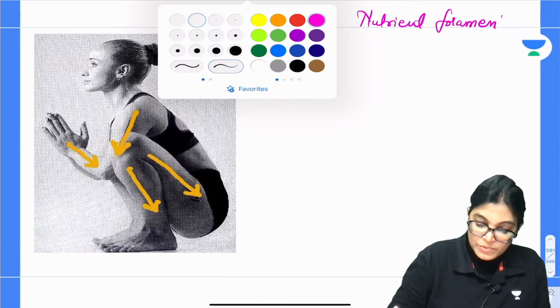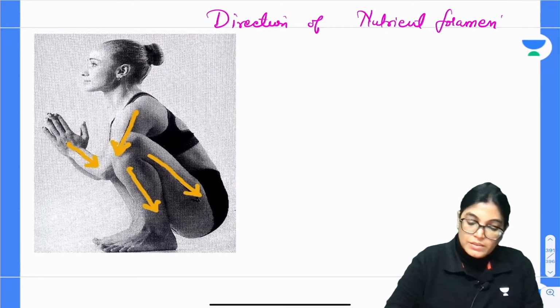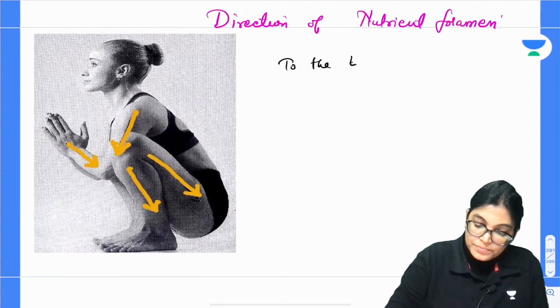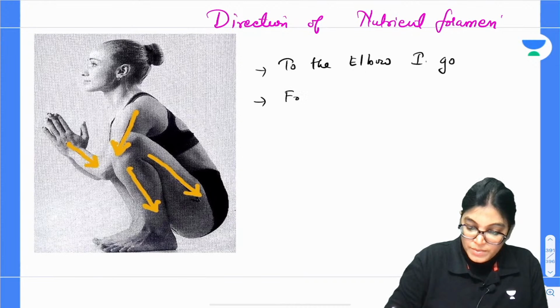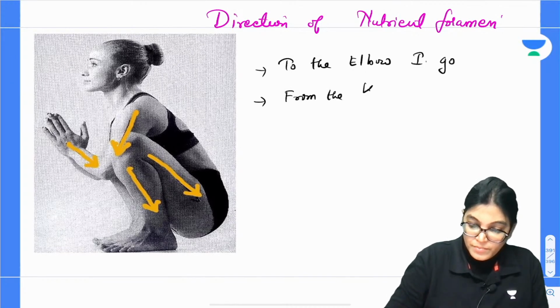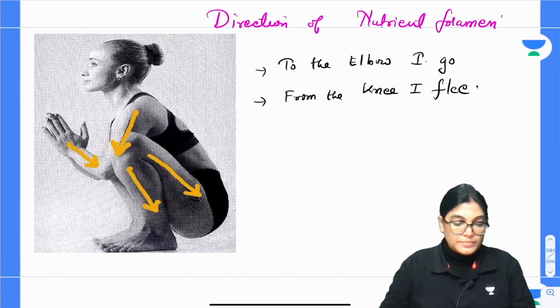Direction of Newton foramen will follow this rule: to the elbow I go and from the knee I flee. Got it?